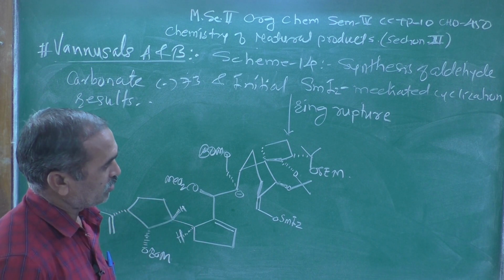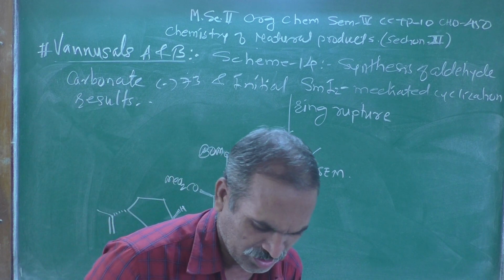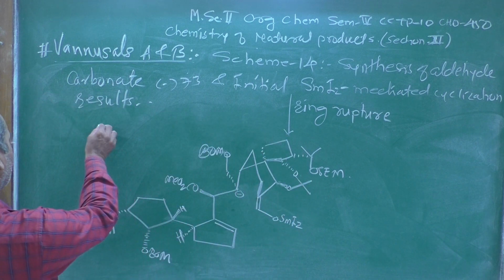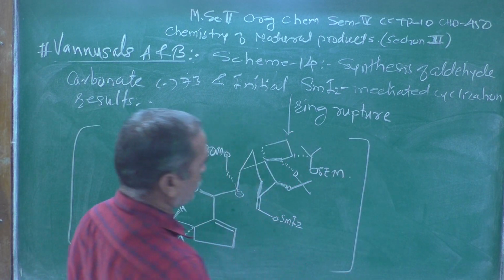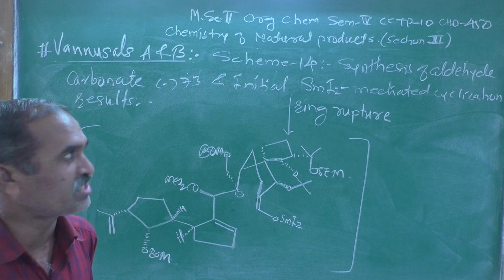Now observe this structure carefully, which I am showing in the square bracket. This is the mechanistic part.